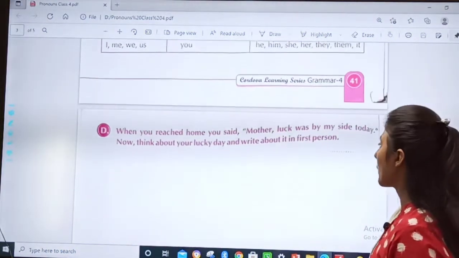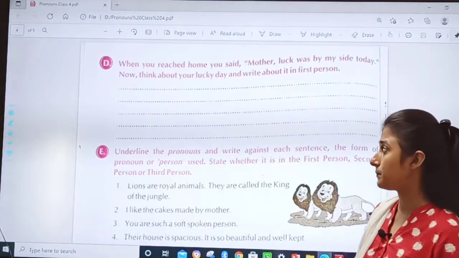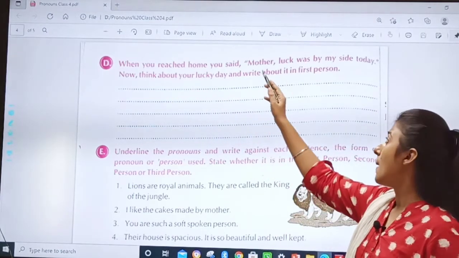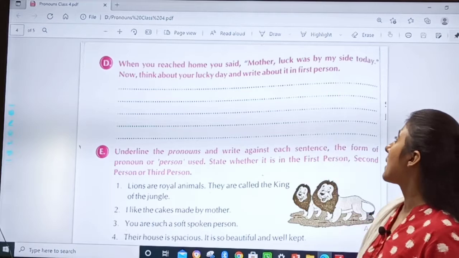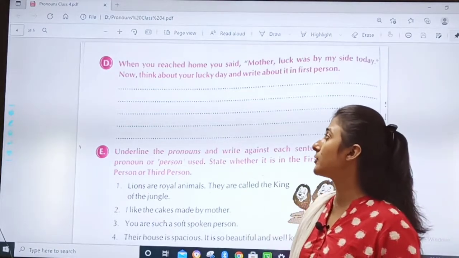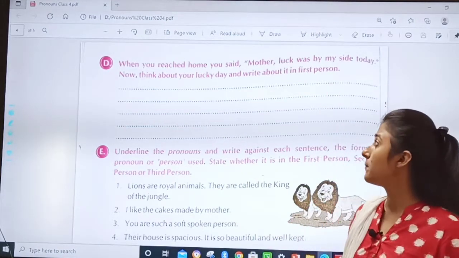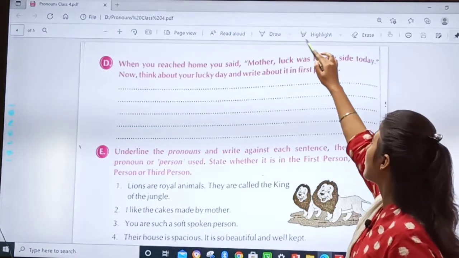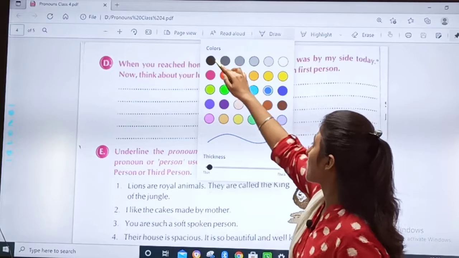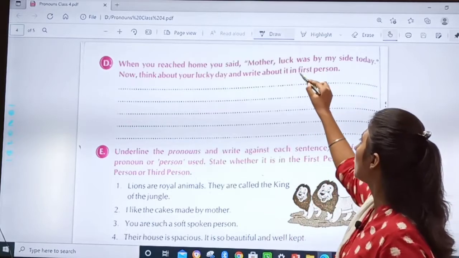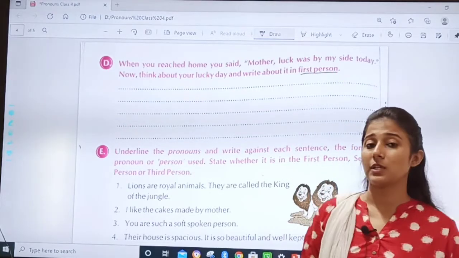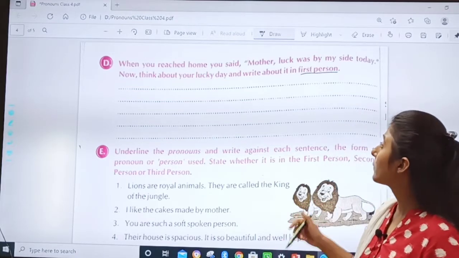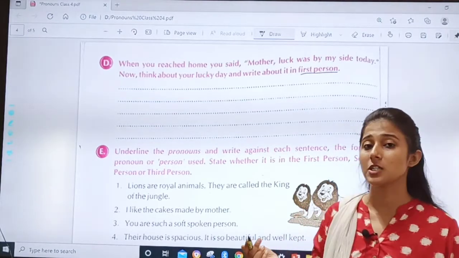Now moving towards exercise D. When you reached home, you said, Mother, luck was by my side today. Now think about your lucky day and write about it in first person. Did you understand the question? You have to think about one of your lucky days and write about it in the first person.